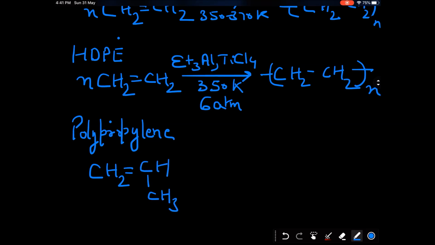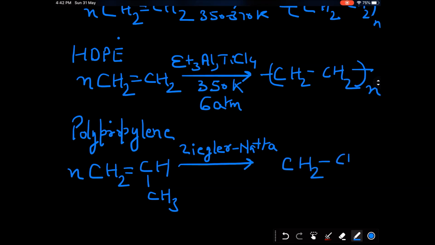Why do we call these vinyl polymers? Now if we highlight this, look at this. This part is the vinyl part, and when a large number of molecules polymerize in the presence of, of course, again Ziegler-Natta catalyst, we get a polymer.